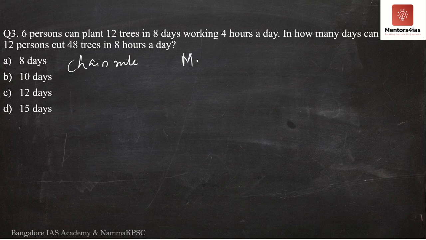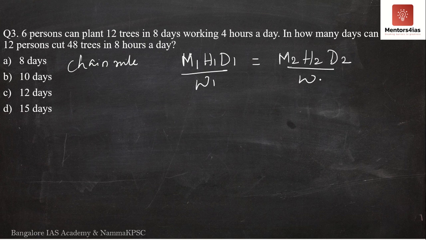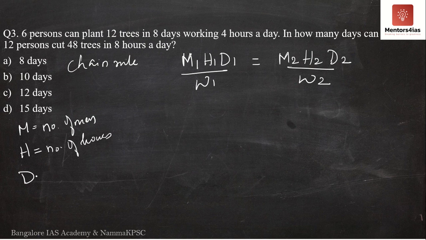Remember this: M1 H1 D1 / W1 = M2 H2 D2 / W2, where for this particular problem M is the number of men who are there to work, H is the number of hours that they work, D is the number of days that they work, and W is the amount of work that is done.